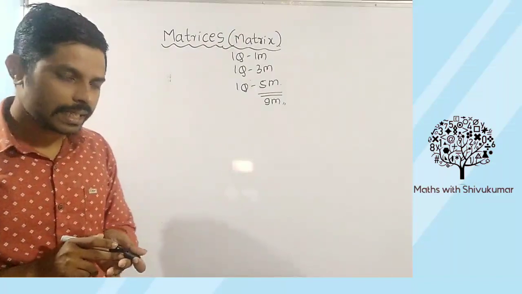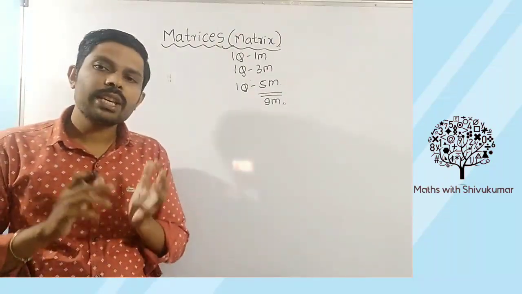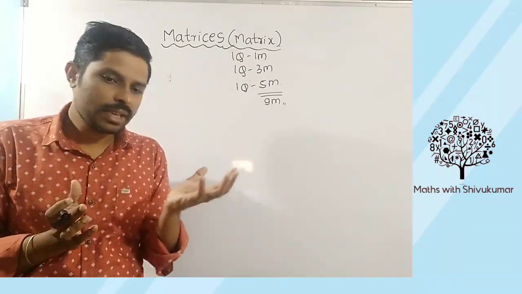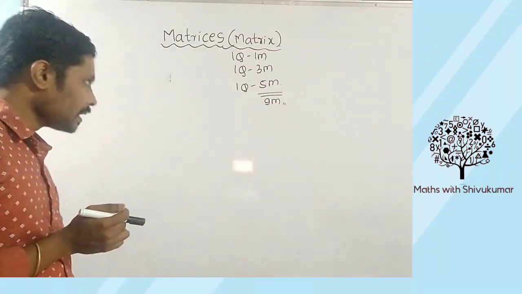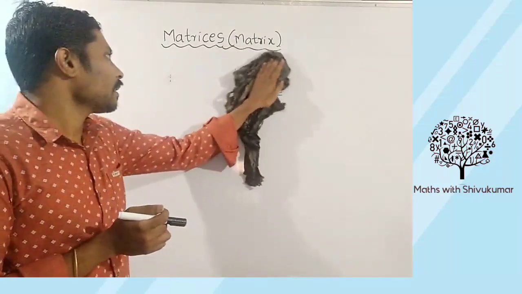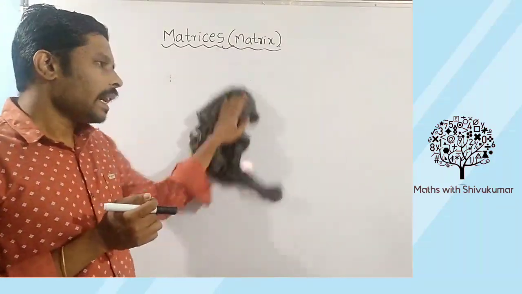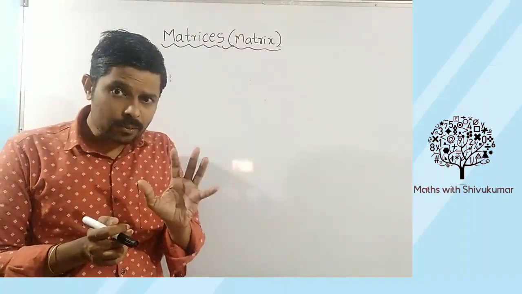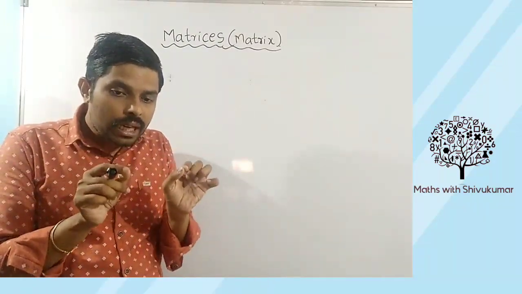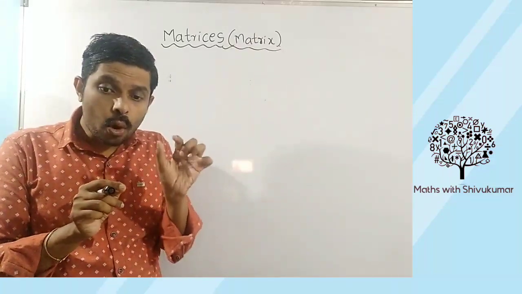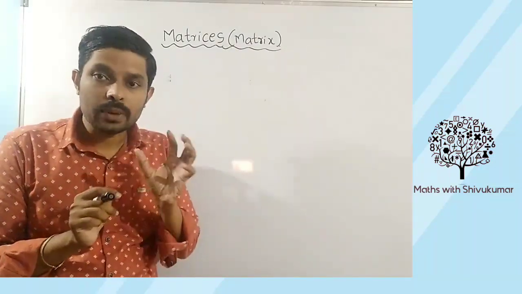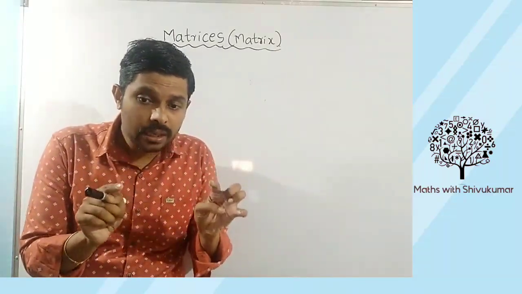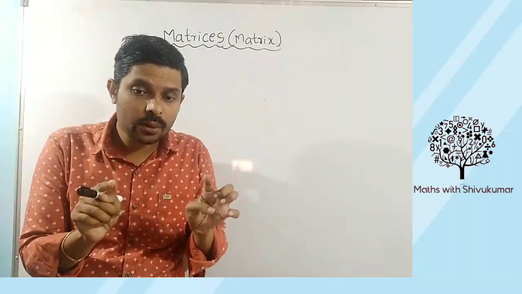Then we will start. What is the meaning of matrices, or what is a matrix? Students, observe here. Matrix is nothing but a rectangular arrangement of numbers or functions. I will repeat: matrix is nothing but a rectangular arrangement. We arrange in a rectangular way.